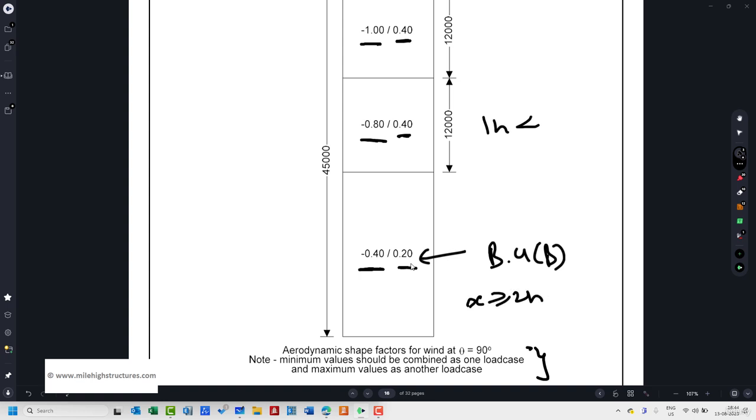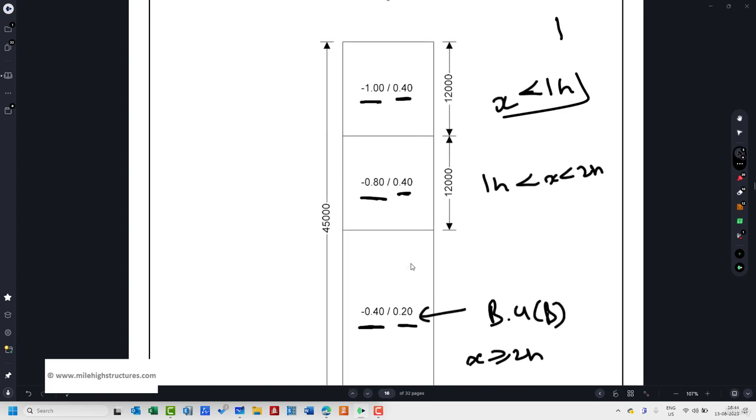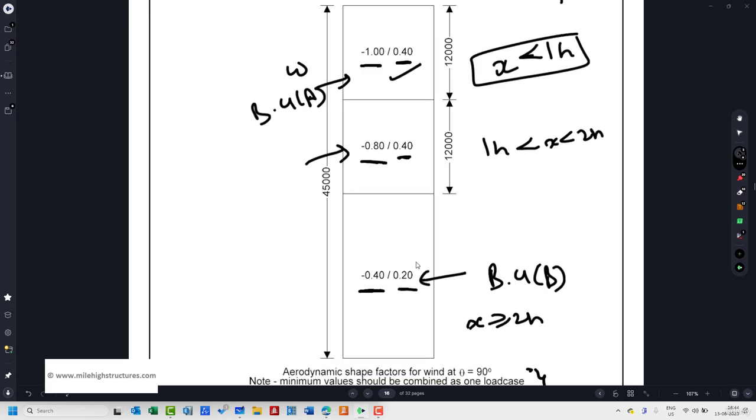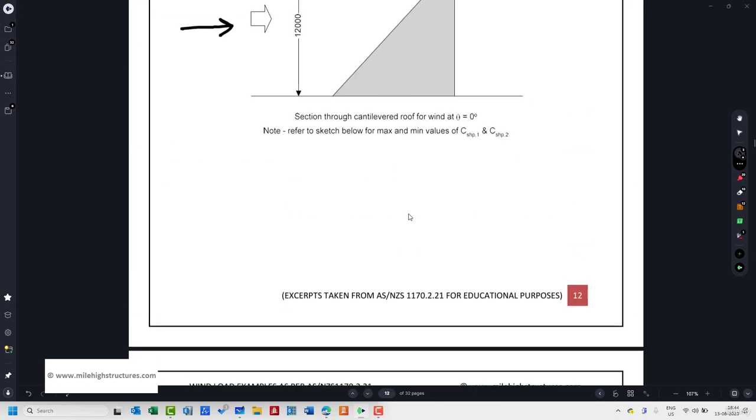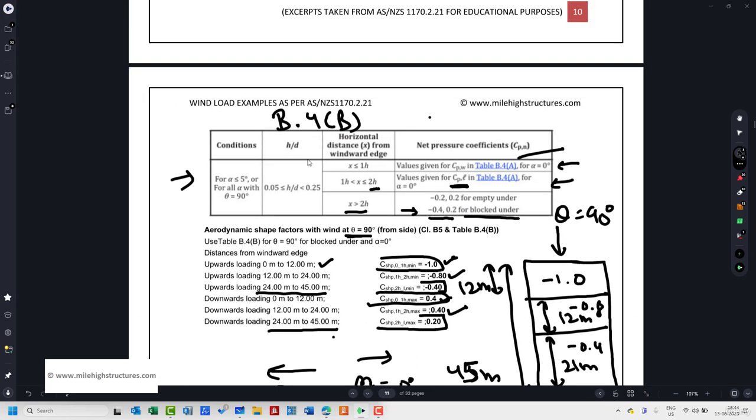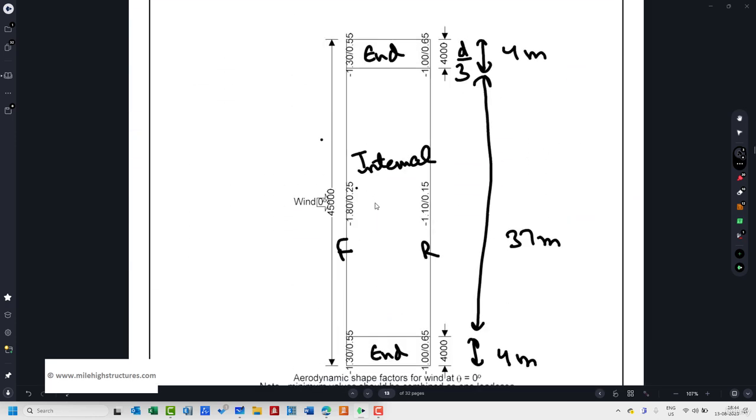This is between 1h and 2h, and this is for x less than or equal to 1h. This is taken from table B.4a, and for windward side, this is also taken from B.4a. For CPL, that is leeward side, this is taken from table B.4b, x greater than 2h.